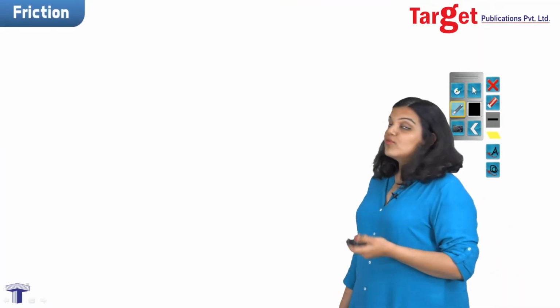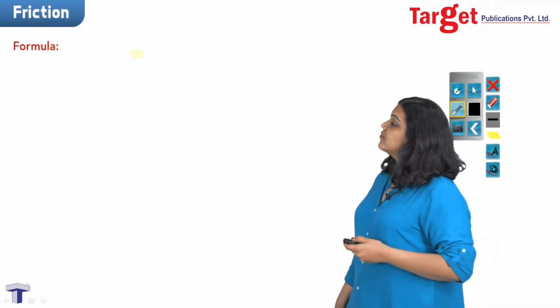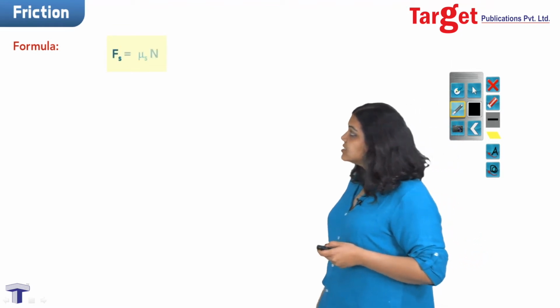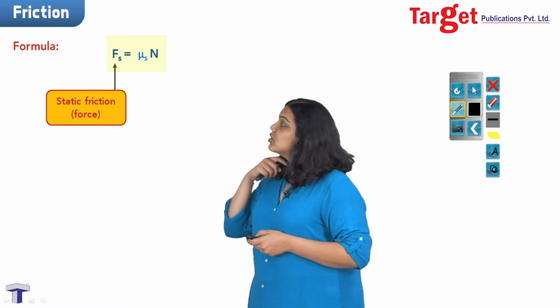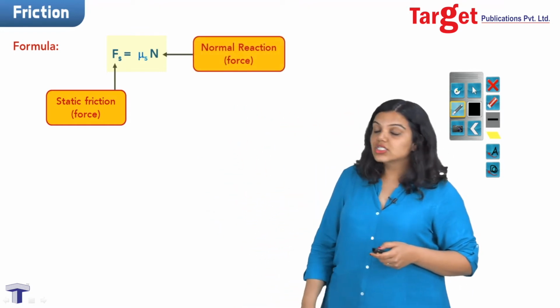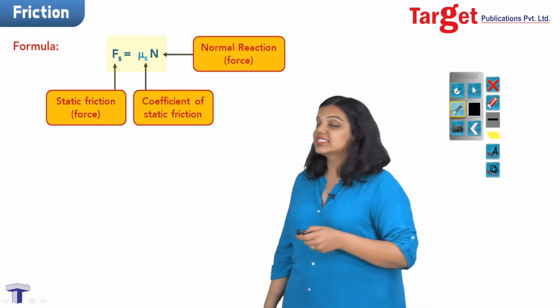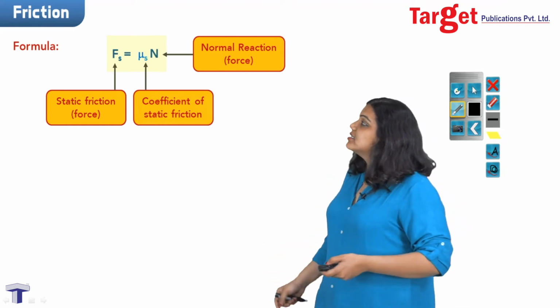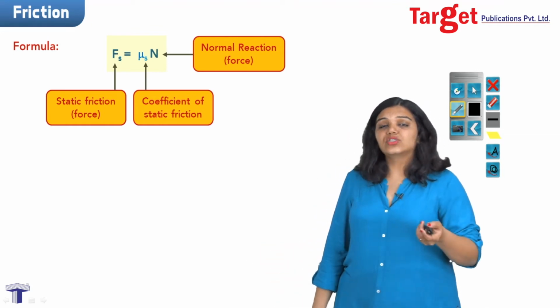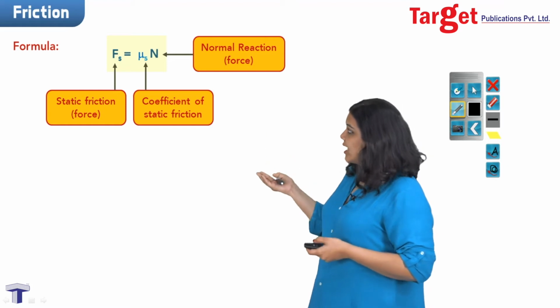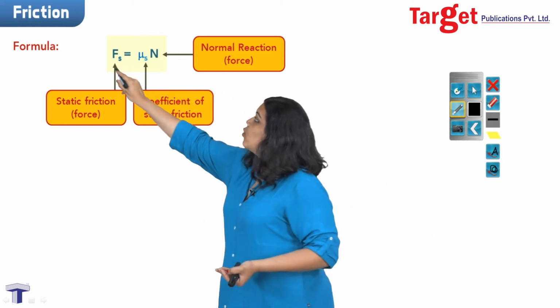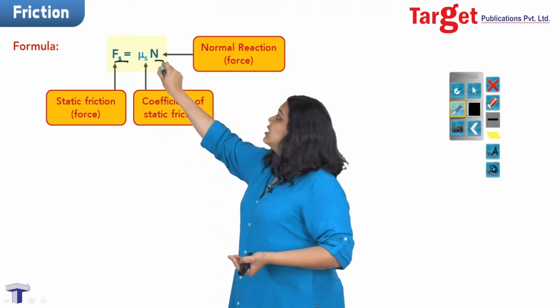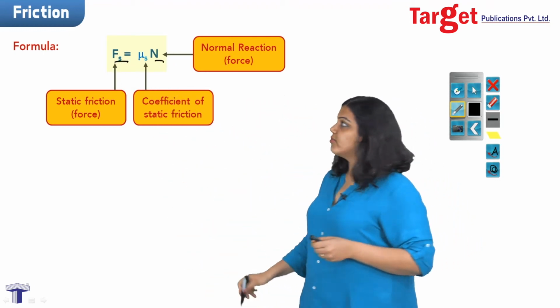We move on to the formula for static friction, and if I write down the formula, then it is Fs is equal to mu s into n, where Fs is nothing but the static frictional force, n is the normal reaction, and mu s is the coefficient of static friction. Now what exactly is the coefficient of static friction? Actually it is nothing but the constant of proportionality between Fs and n, which is basically telling us that these two are directly proportional to each other, and therefore mu s is just the constant of proportionality.